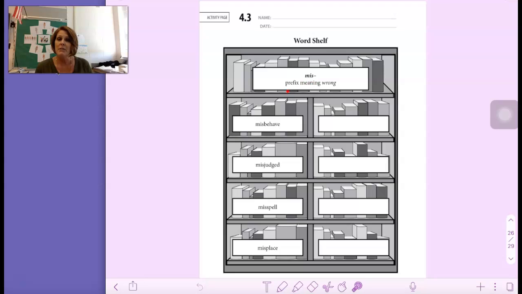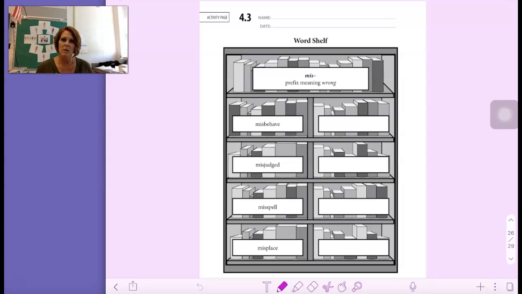Mis, prefix meaning wrong. The first word is misbehave. The root word there is behave. Next is misjudged. Root word is judged. Next is misspell. Root word is spell. And last is misplace. Root word is place.